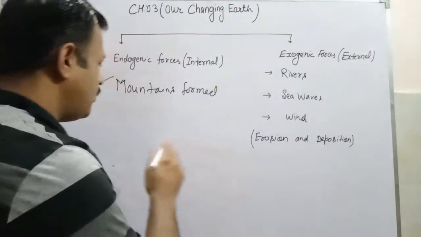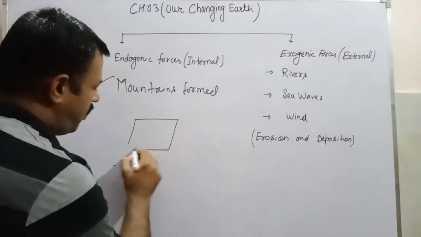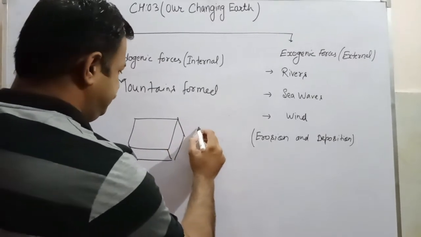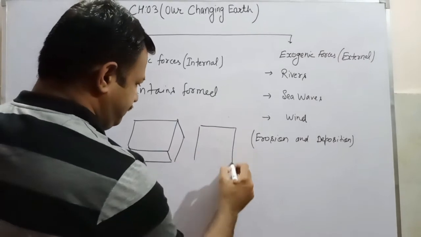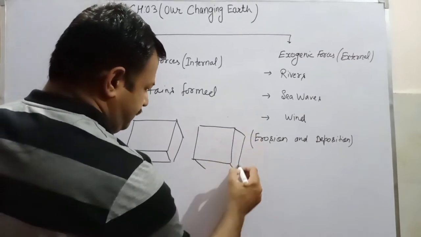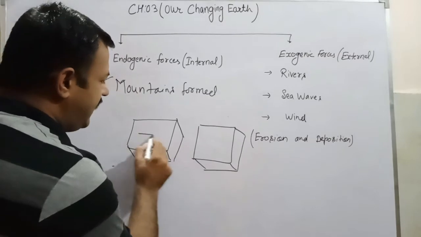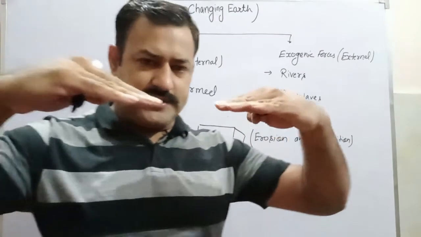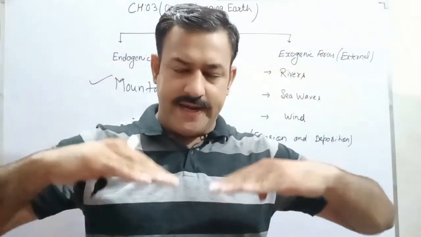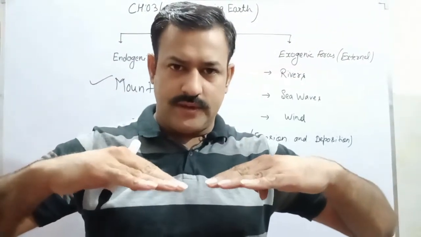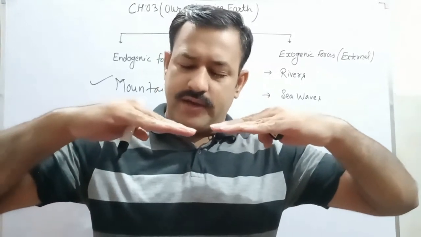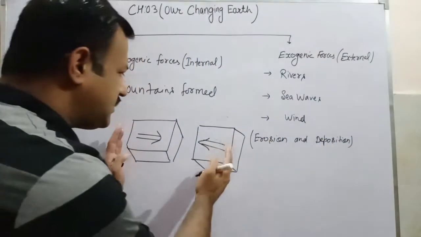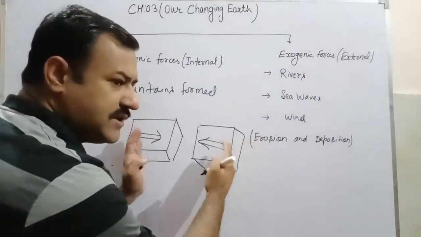Suppose these are two blocks of earth, and they are doing this kind of convergent movement. They are moving towards each other because the tectonic plates down below the earth crust are converging towards each other, so these blocks of the earth crust are moving towards each other.